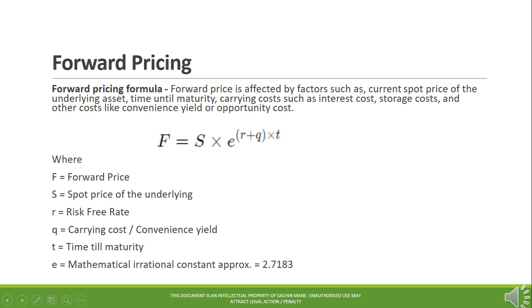It's given by the formula F = S × e^((R+Q)×T), where F equals forward price, S equals spot price of the underlying, R equals risk-free rate, Q equals carrying cost or convenience yield, T equals time till maturity, and e equals the mathematical irrational constant approximately equal to 2.7183.